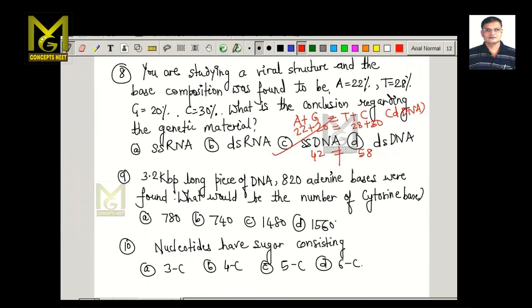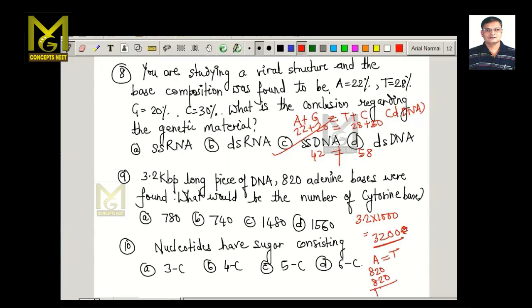In a 3.2 kilobase pairs long piece of DNA, 820 adenine bases were found. What would be the number of cytosine bases? So 3.2 kilobase means 3.2 into 1000, which will be 3200 total number of nitrogenous bases. Now out of these, we know A is equal to T. That means we have 820 adenine and 820 thymine.